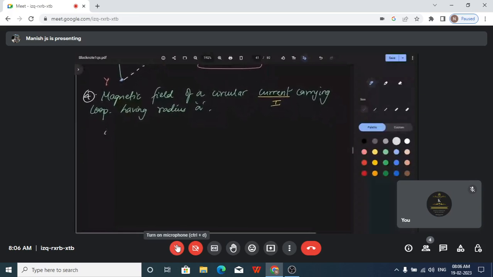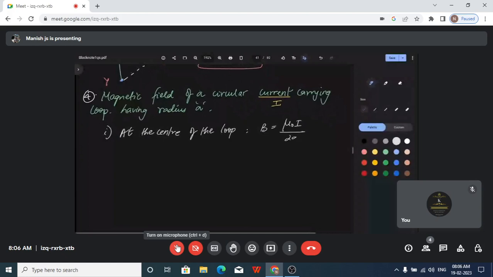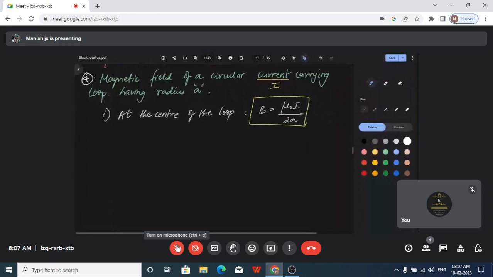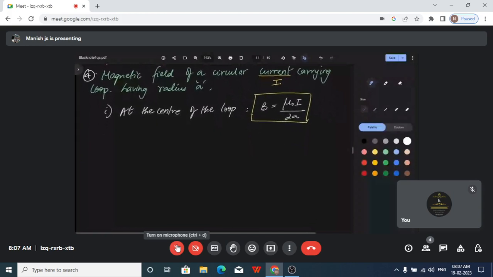Okay. So there are two aspects to this. The magnetic field at the center of the loop is given by B is equal to mu naught I upon 2A. So this is the formula for the magnetic field at the center of a circular loop. If it is the center, we will use this. If you want to find the magnetic field at the center, you will use this formula.